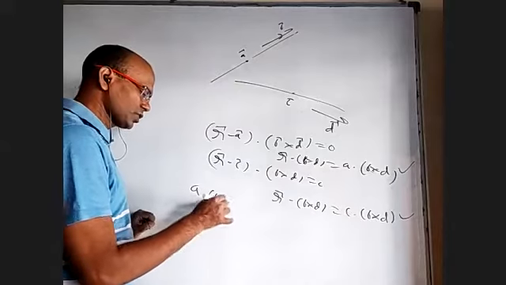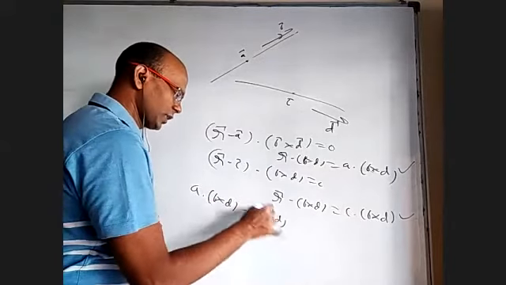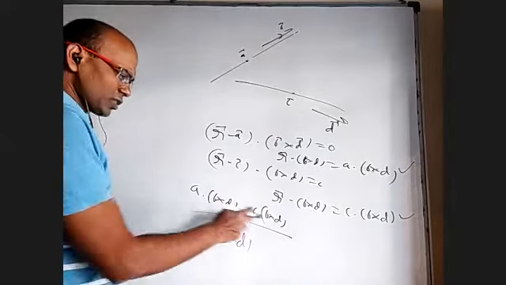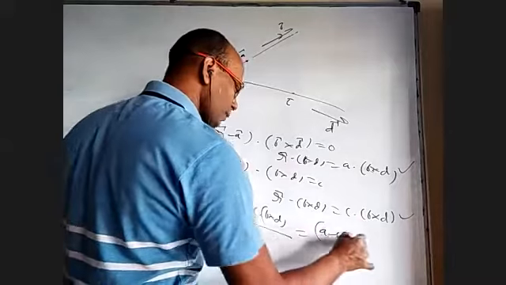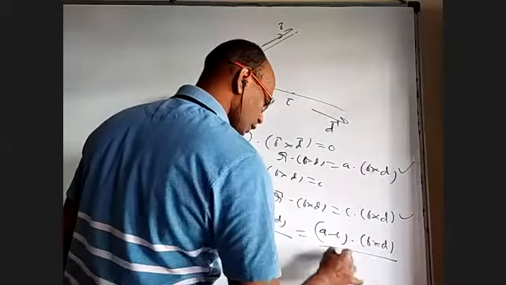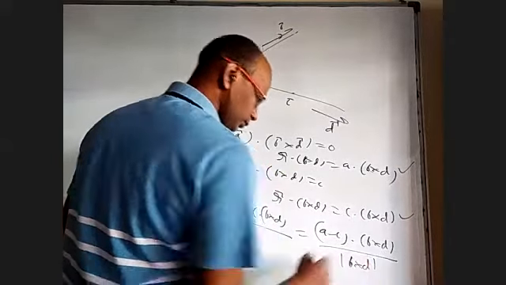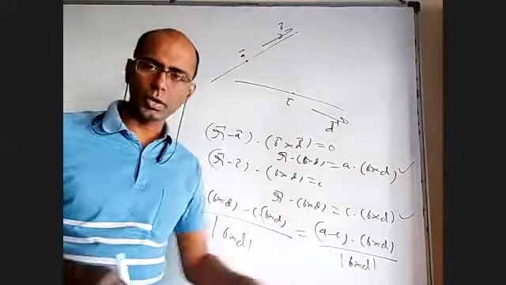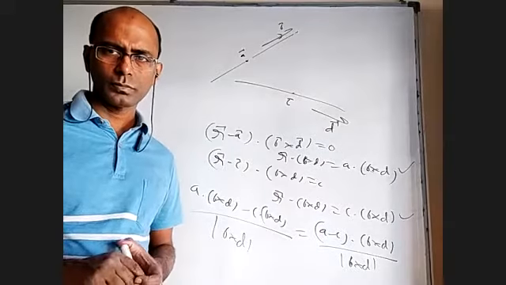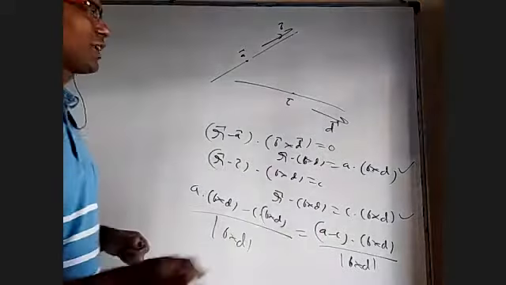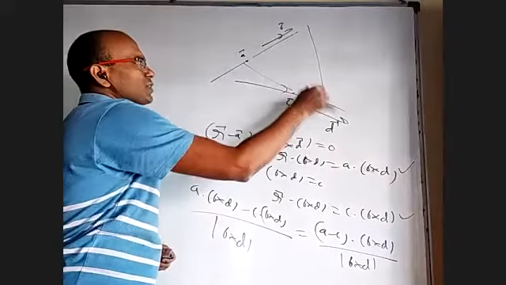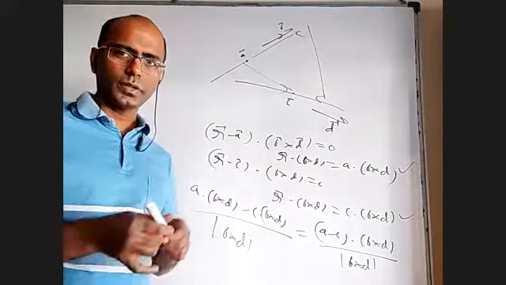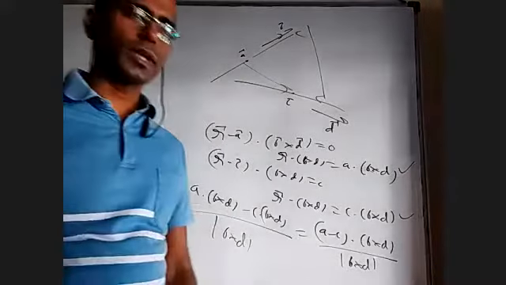So what is the difference of these two? A dot B cross D minus C dot B cross D, by mod B cross D. Here also B cross D, here also B cross D. So (A minus C) dot B cross D by mod B cross D. Did you get the same shortest distance formula? Yes, sir. Earlier it was easier actually. We just took the projection of this on B cross D, and it came just like that. But I just wanted to give another way to think about how to find the shortest distance between two skew lines.